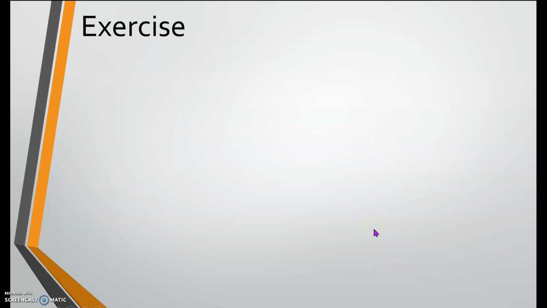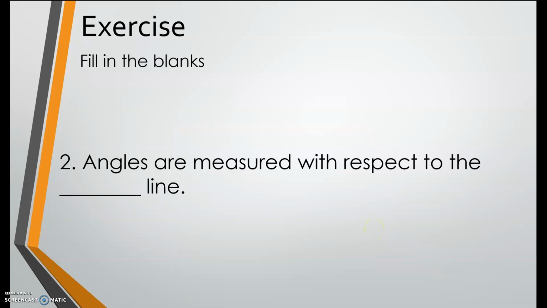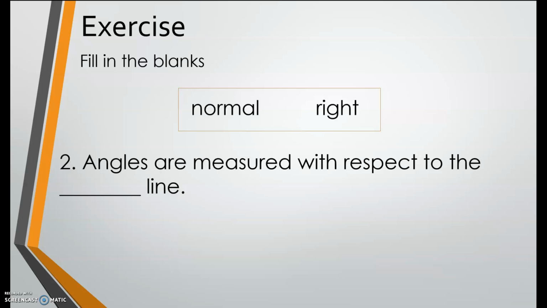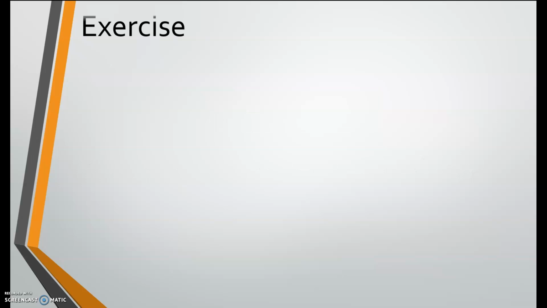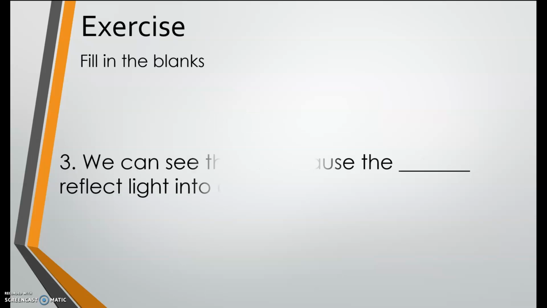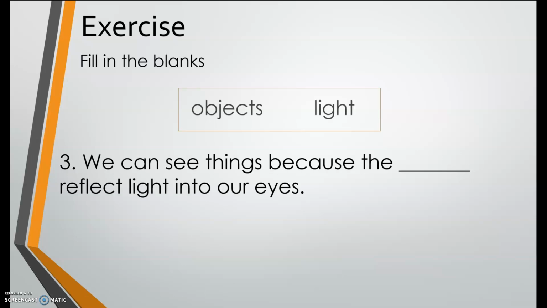Next, number 2. Angles are measured with respect to the blank line. Choose your answer in the box. Number 3. We can see things because the blank reflects into our eyes. Choose your answer in the box.